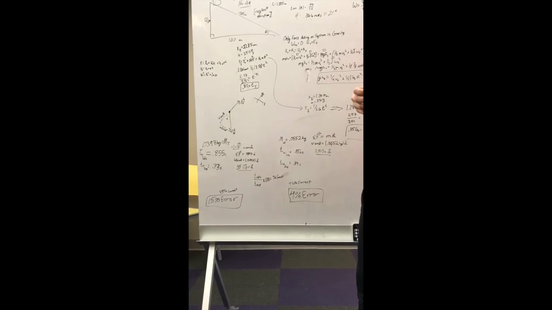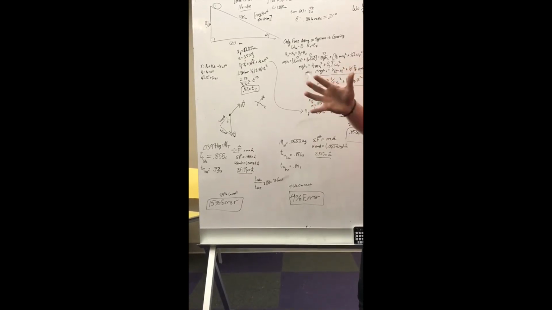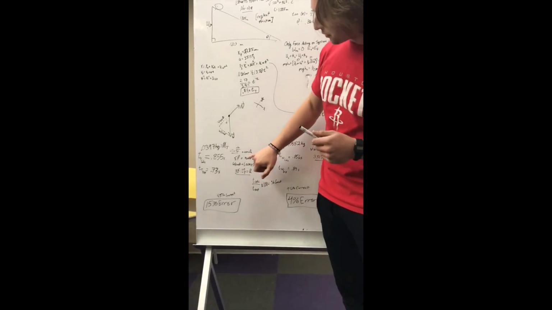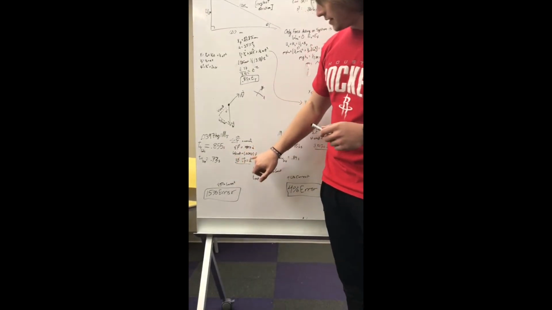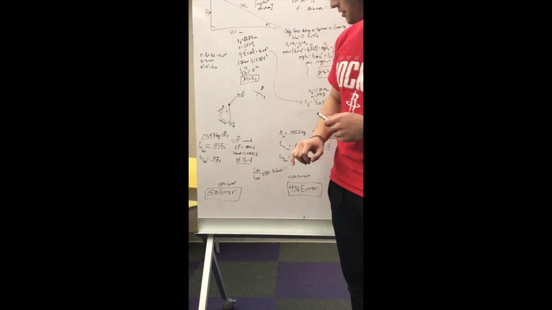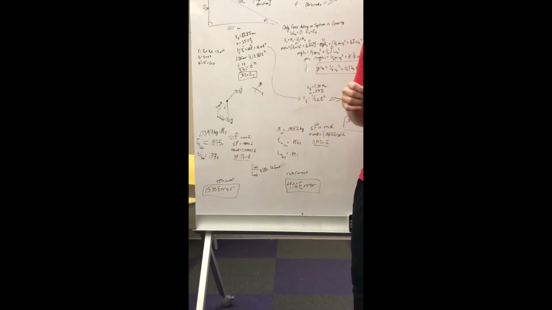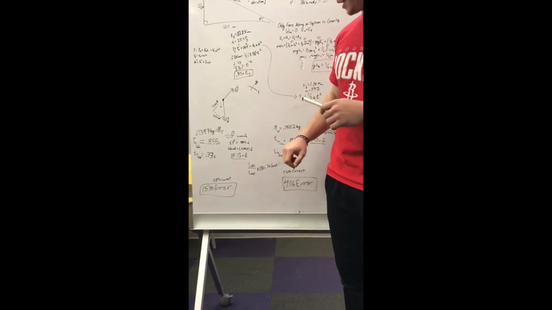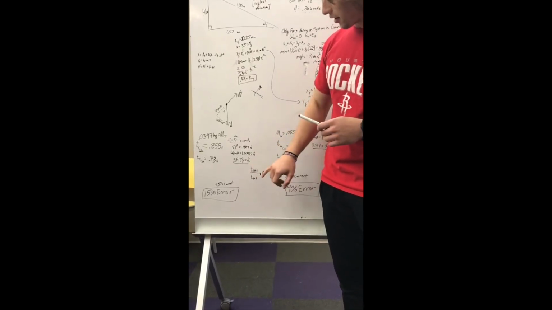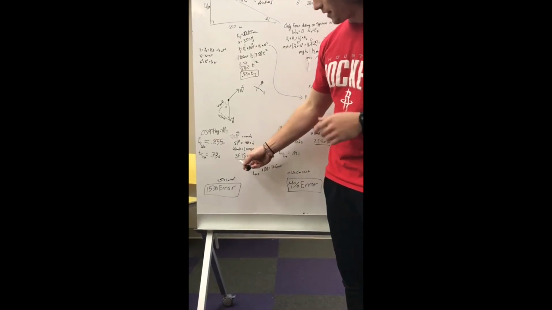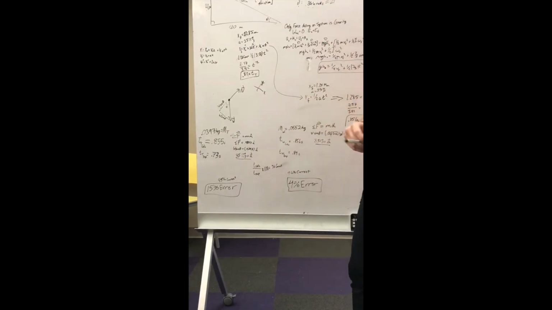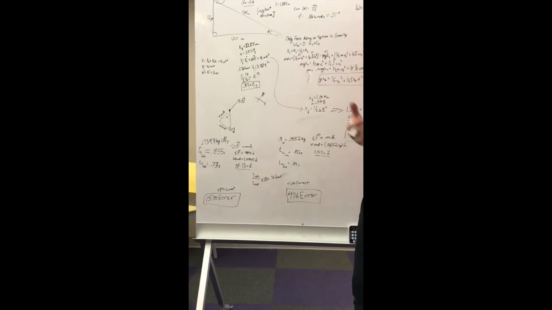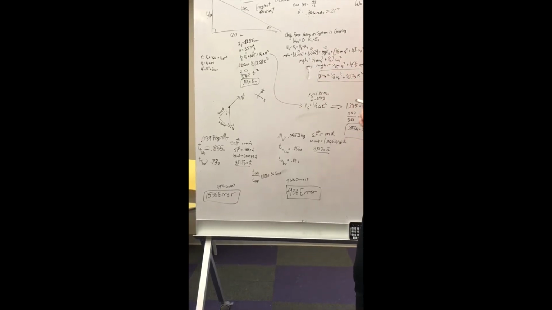So plugging these numbers in, we have our weight sine theta is equal to 0.0397 kilograms times our acceleration. We can therefore find out that our acceleration is going to be 3.512 meters per second squared.